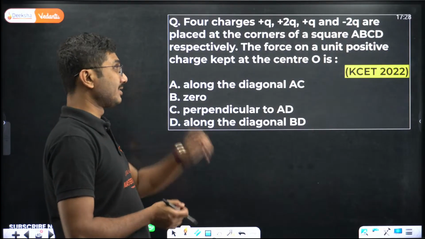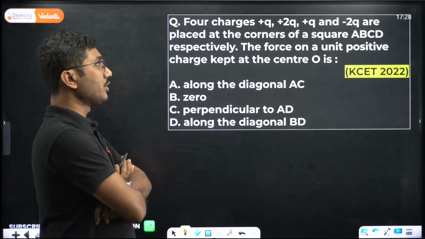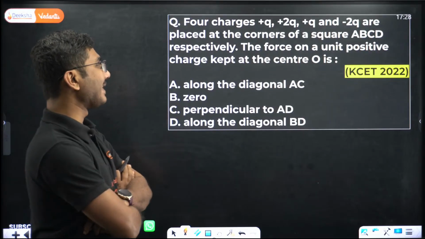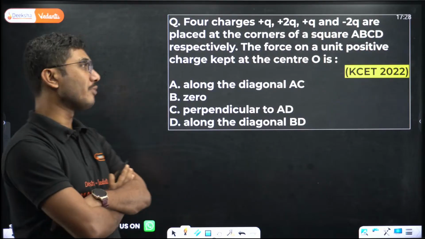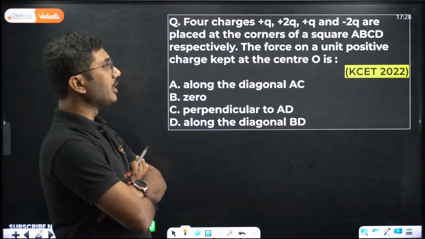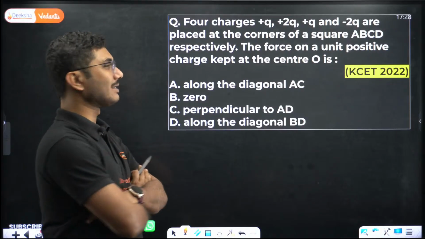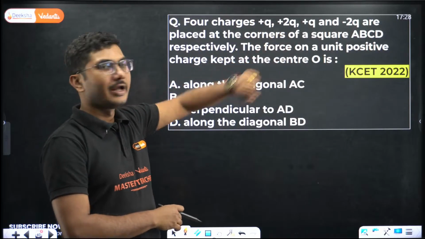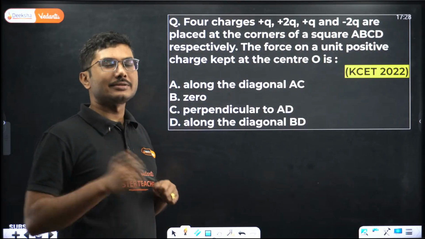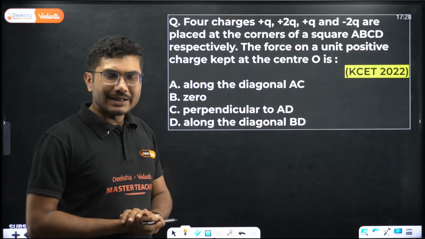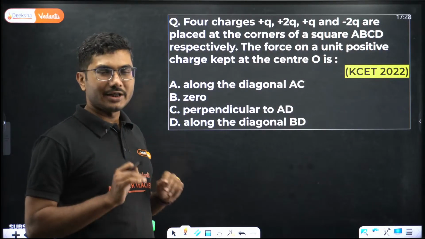4 charges plus Q, plus 2Q, plus Q and minus 2Q are placed at the corners of a square ABCD respectively. The force on the unit positive charge kept at the center O. If you just read this question up to this point, you might start drawing and calculating the values. But if you read the options, you will realize they are not asking about values.